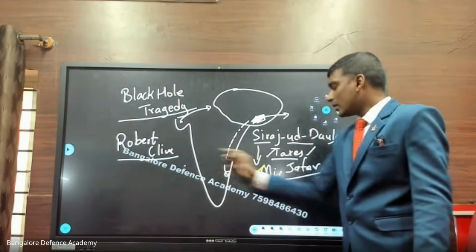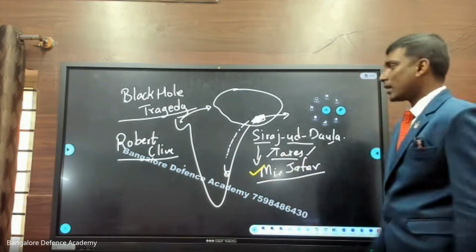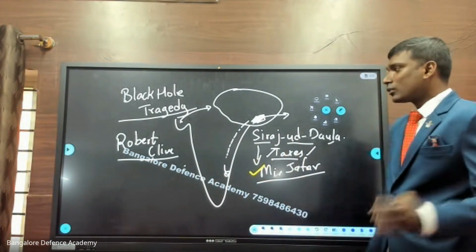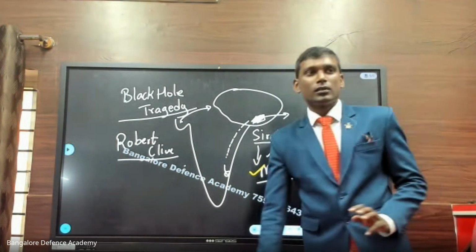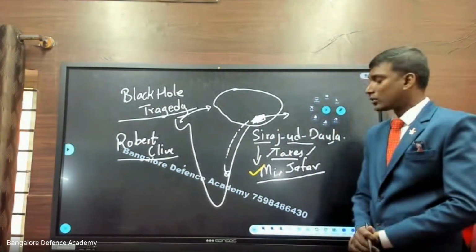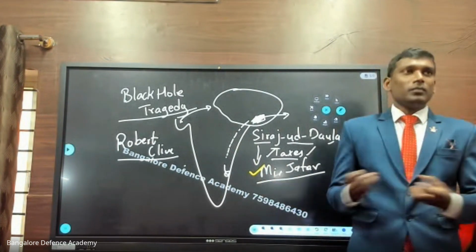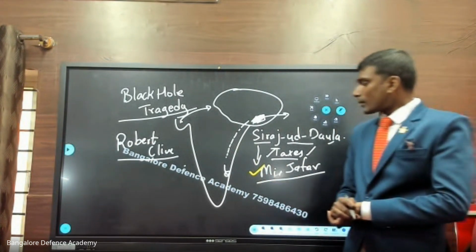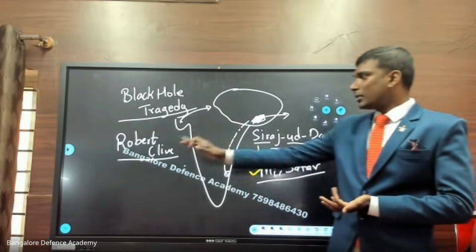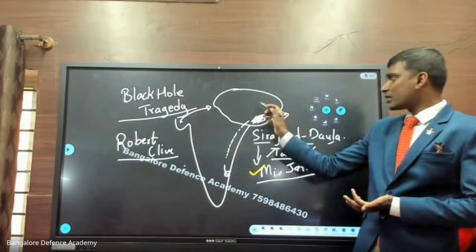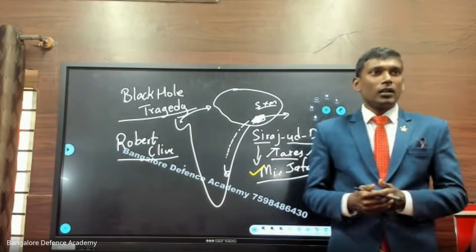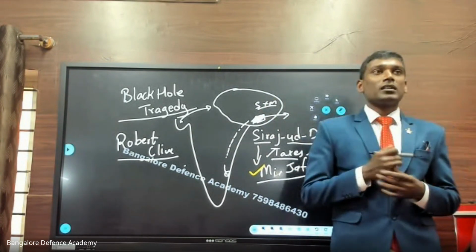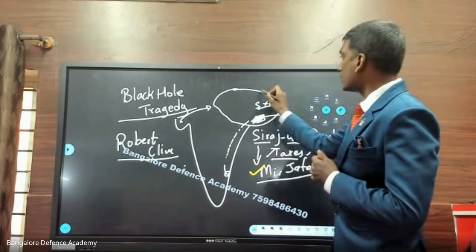Now Robert Clive and Mir Jafar. So look at the plan. This is the story according to William Dalrymple's book. In NCERT, I never came across these stories. Even in these books, I never came across this story, but it is a story from Dalrymple. The story goes like this: Robert Clive, Sirajud-Dowla and Mir Jafar. Sirajud-Dowla and Mir Jafar are on one side. This battle is going to take place in a mango grove.